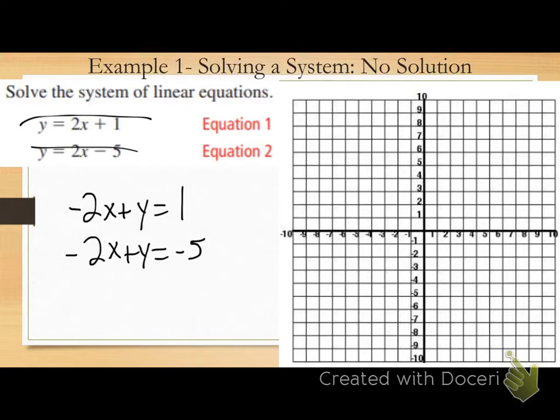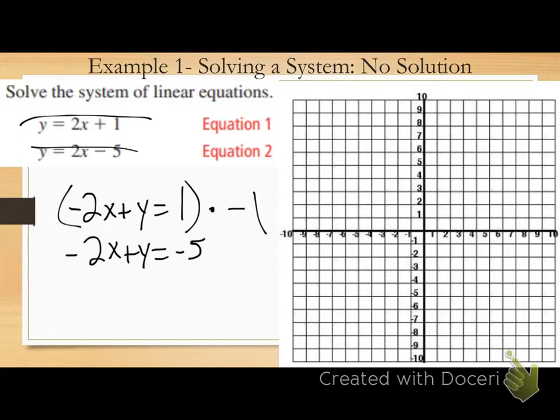Multiply by -1, so it'll just change the sign for me. Everyone remember that? Does it matter which equation I multiply by -1? No. So which one do you guys want to do, top or bottom? Top. Like I said, it doesn't matter. You can use either equation to multiply by -1.